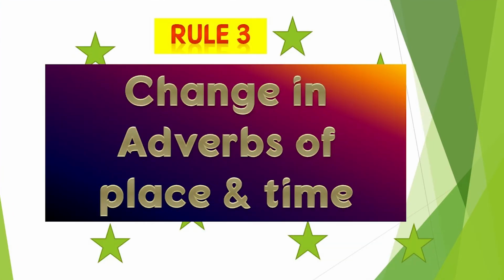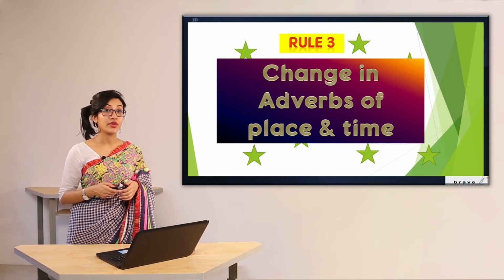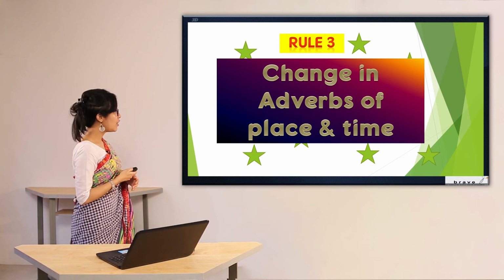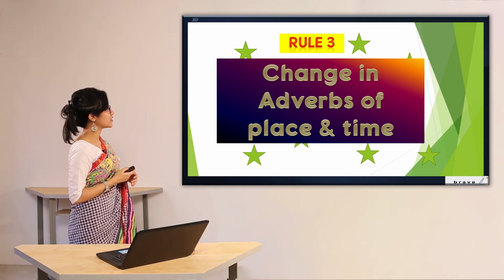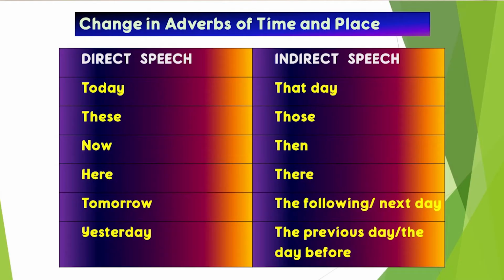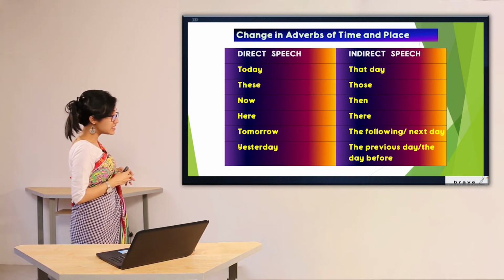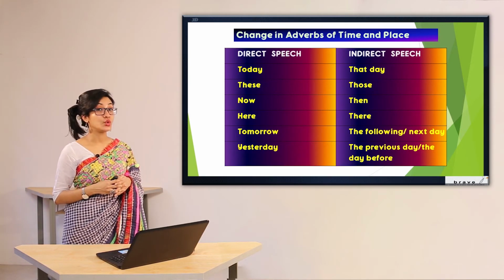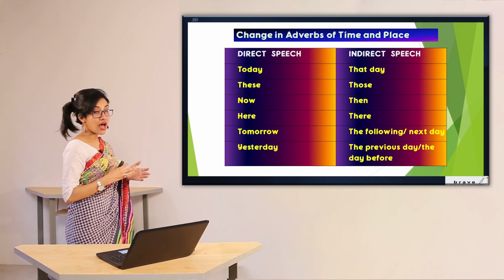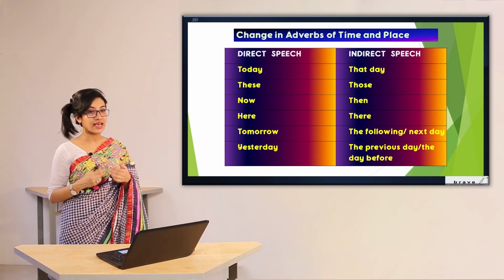Now this is rule number 3. If you have an adverb of time and place, we are going to change it. How is it going to be changed? Let's look at this one. If you have today in direct speech, you are going to write that day in indirect speech. If you have these, we are going to write those. If you have now, we should write then.